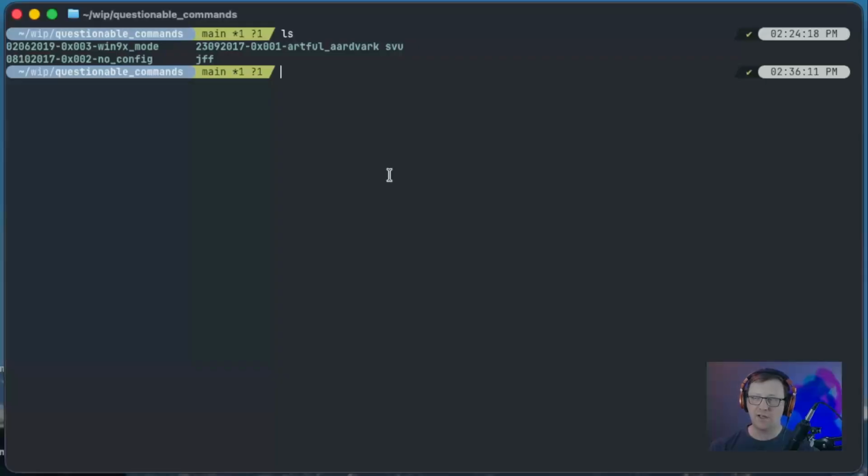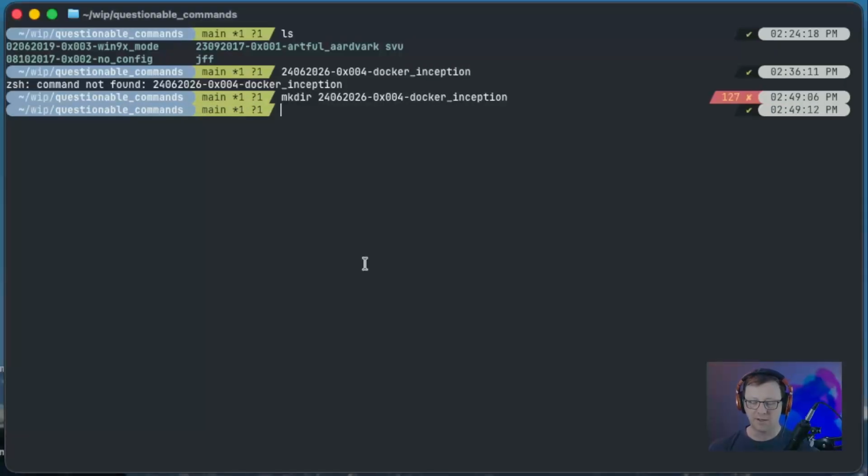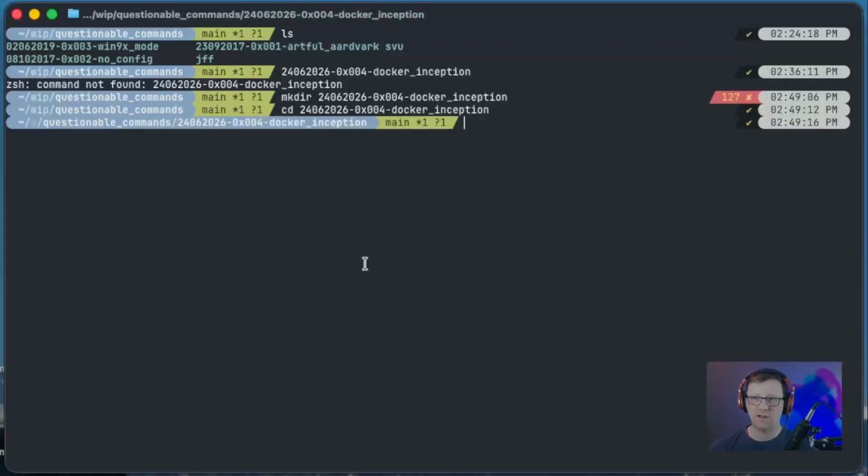Let's make a new directory. It is the 24th of June, 2026. This is episode 0x004. And we'll name this docker-inception. And of course, it helps to have the mkdir command in front of it. All right. With that done, let's cd into it. And I know I'm going to need a Dockerfile, so touch Dockerfile.